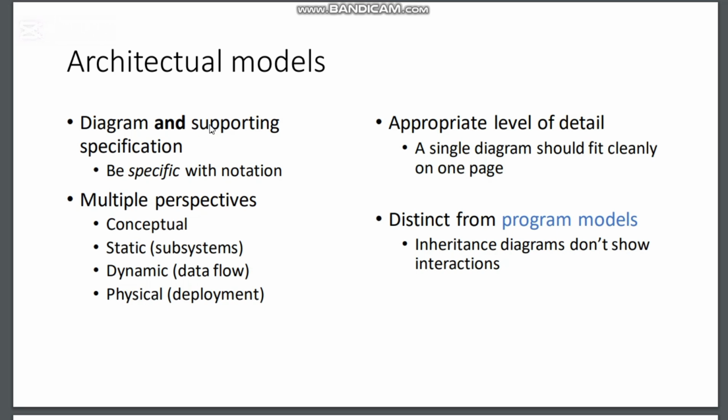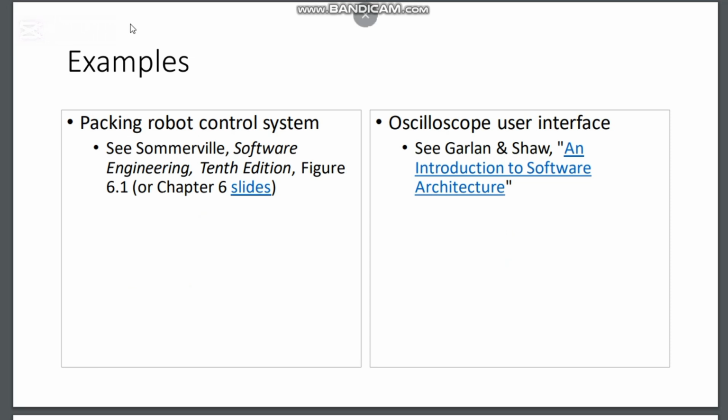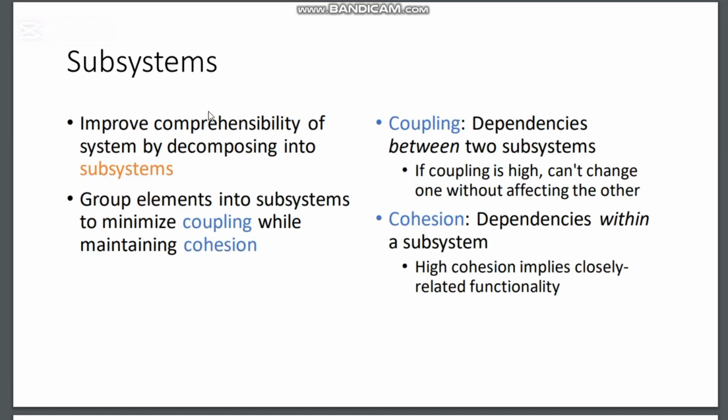Yes. So multiple perspectives: conceptual, static, dynamic, physical. We actually see all of them in the future lectures as well. Then we have models distinct from program models. Inheritance diagrams don't show interactions. We have examples, like a packing to board control system. You can actually explore these slides as well. Subsystems improve comprehensibility by decomposing into subsystems. Here we actually see the work breakdown structure.